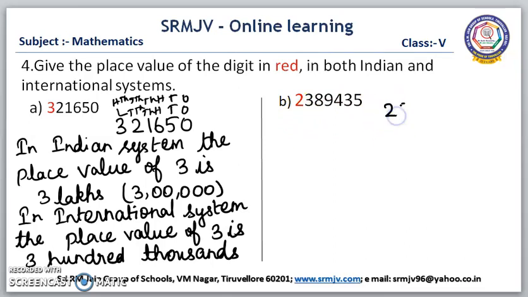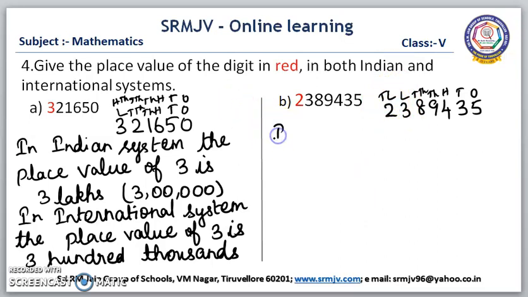The number is 2, 3, 8, 9, 4, 3, 5. First, we have to write the place values in the Indian system. Ones, tens, hundred, thousand, ten thousand, lakh, ten lakh. 2 is in the ten lakh place. So, the place value of 2 is 2 ten lakhs, that is 20 lakhs.